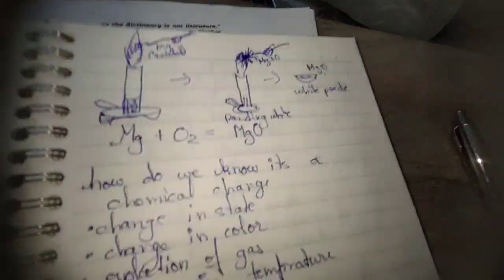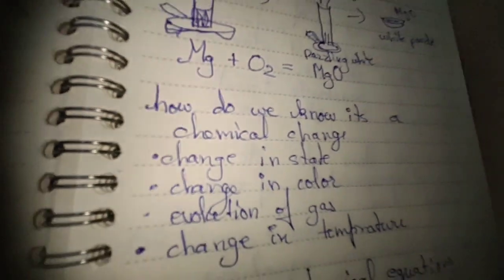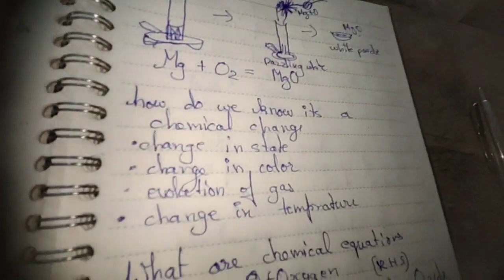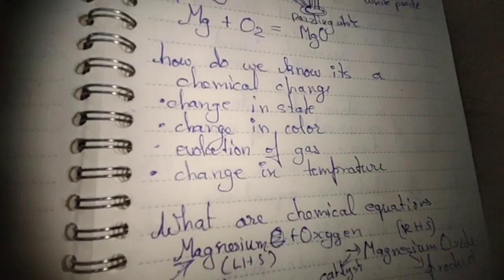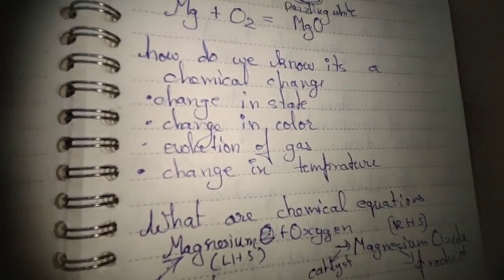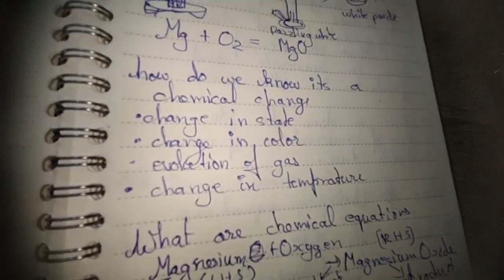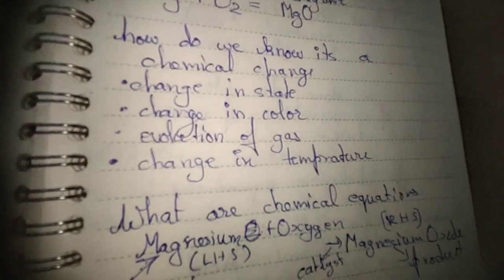Now, how do we know there was a chemical change? First of all, chemical change is basically a change where the chemical composition of a substance changes. We could only know if there is a chemical change when there is a change in state, change in color, evolution of gas, change in temperature. Alright.